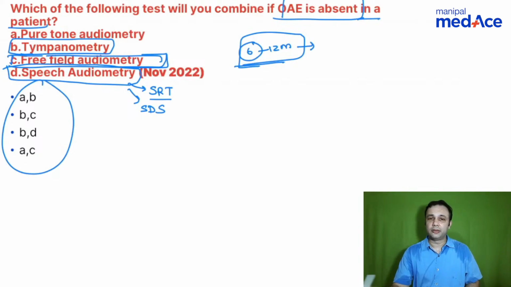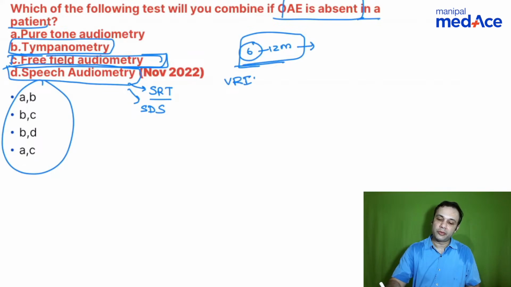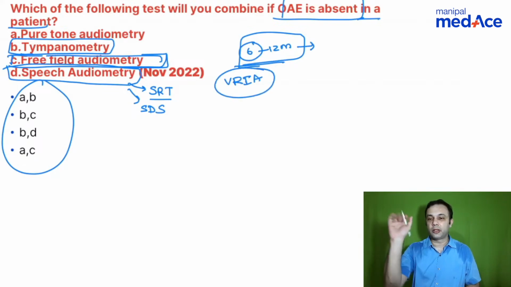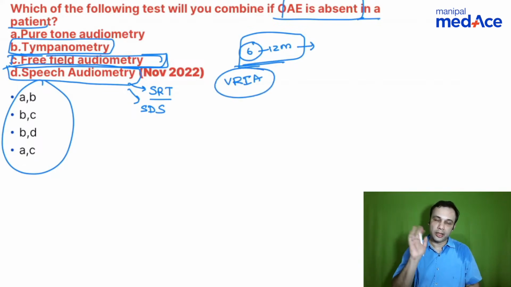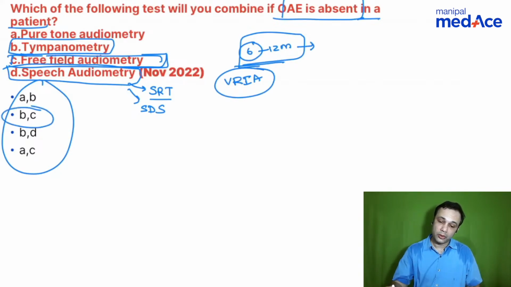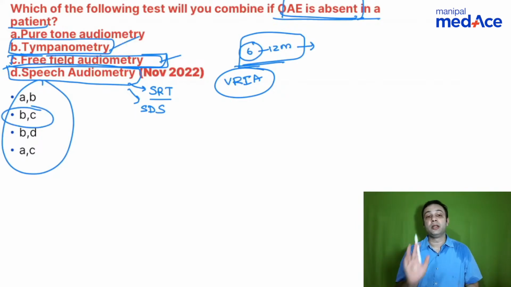Child gets tired. Okay, I don't want to listen to sound. What do you do? Visual reinforcement audiometry. So you add a toy along with that. Okay, so you can add a toy along with that. So the answer in this case would be B and C. So when you talk about otoacoustic emission is absent, you can do a free field audiometry along with a tympanometry,